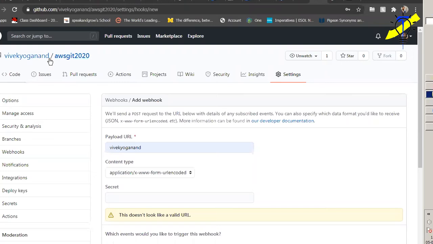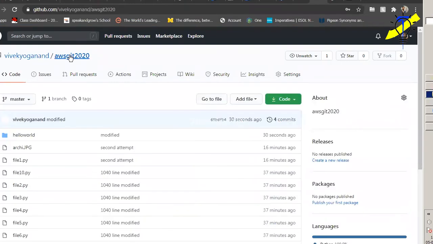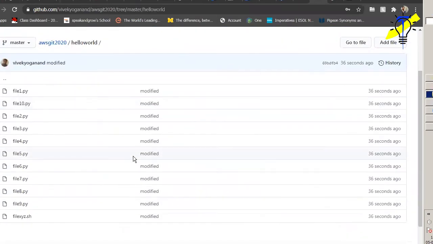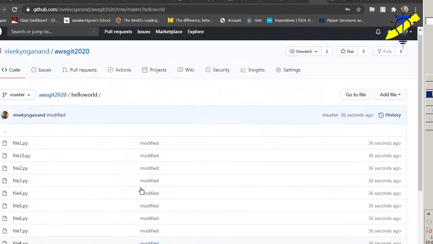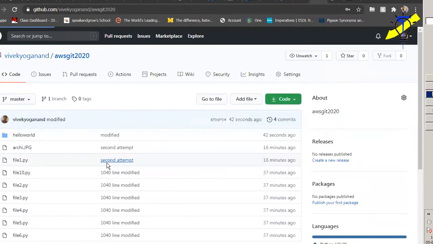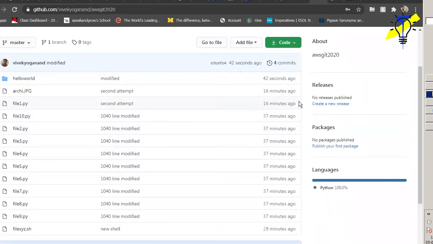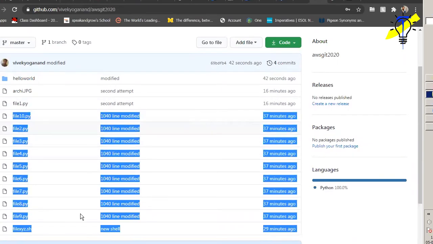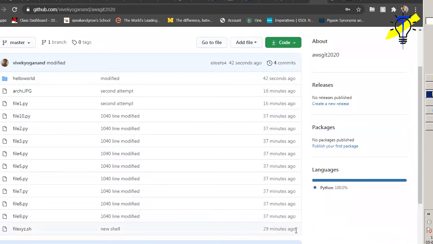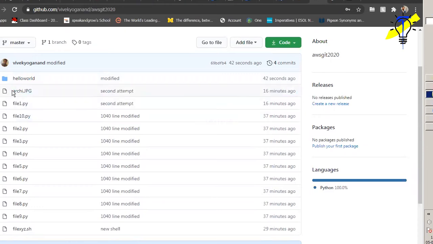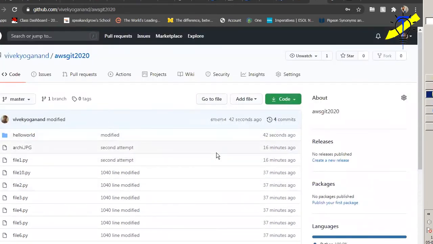I just go to the repository. Now you can see that all the files are pushed and moved to this location. But still you can see the records of the existing one, which has already been created. See here. Once the code has been pushed, it should be like that. If you want to delete, here also you can delete like that.